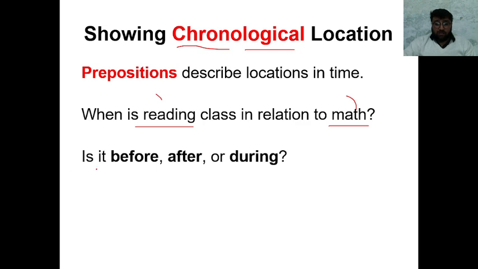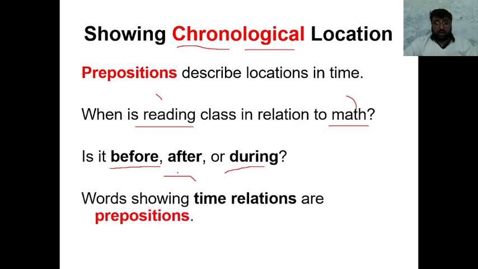Is it before the math class, after, or during the math class? So we can tell the location of time, what is happening and when it is happening. Words showing time relations are called prepositions.